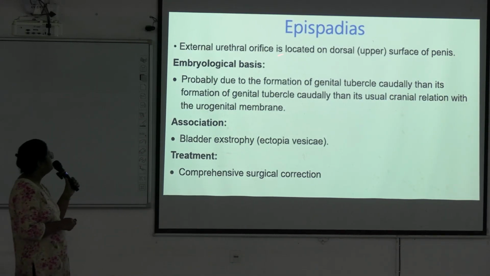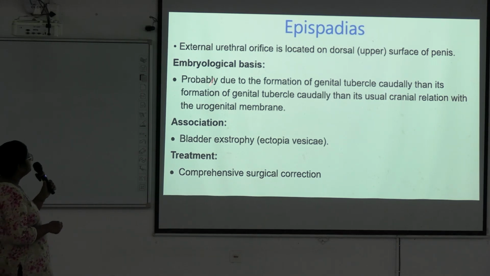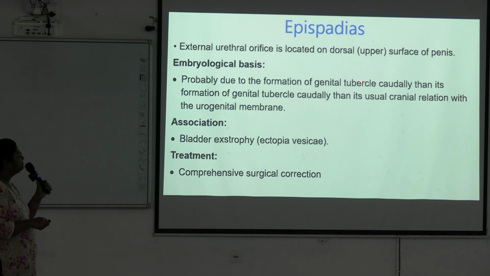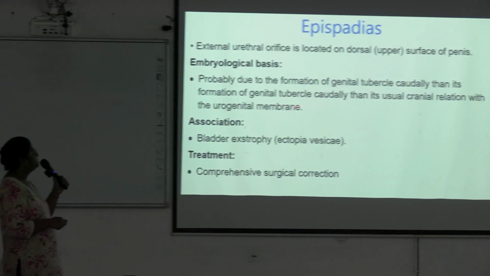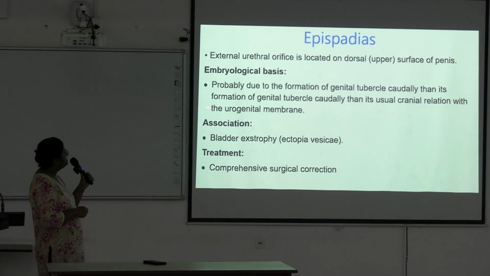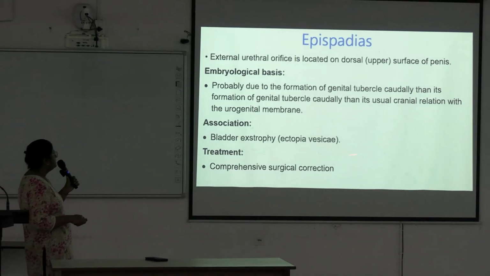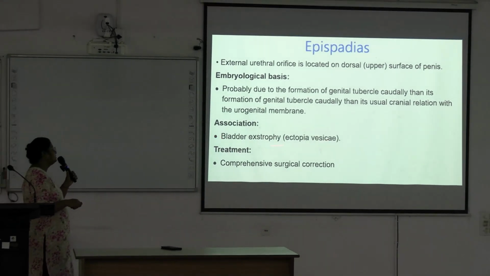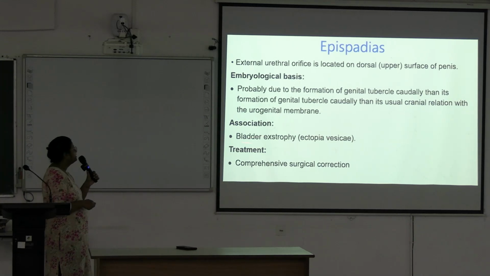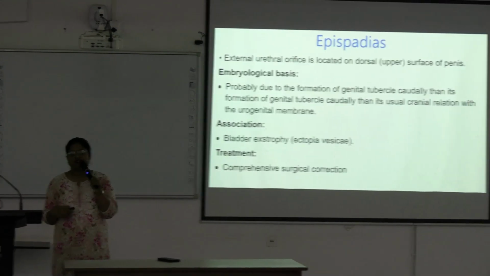Next, epispadias: external urethral orifice is located on the dorsal aspect or upper surface of the penis. What is the embryological basis? Probably due to formation of genital tubercle more caudally, and its usual cranial relation with the urogenital membrane is lost. Along with the epispadias, sometimes there is ectopia vesicae, bladder exstrophy. Okay, posterior wall of bladder is exposed to outside.